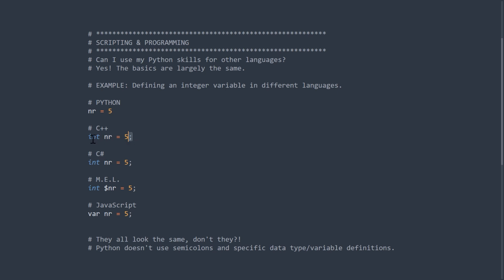So we have two differences. First, when we define a variable, we also have to define the data type, in this case integer, and we have to end each line with a semicolon. If we compare that to C#, same spiel here.